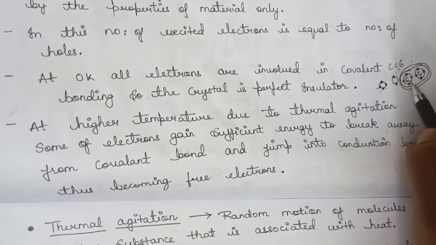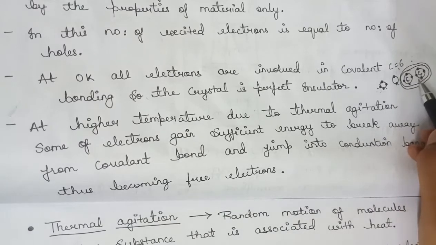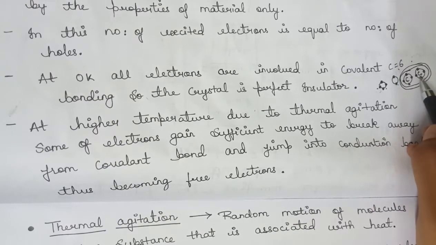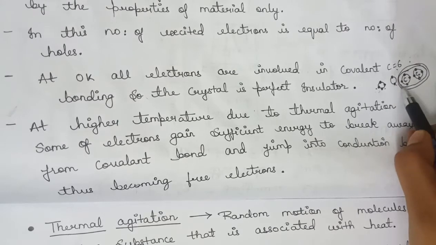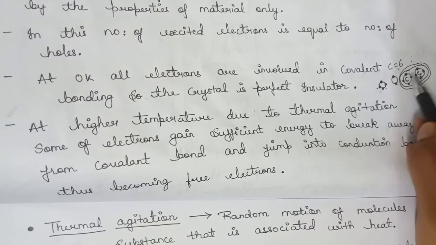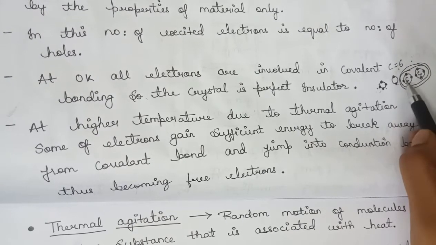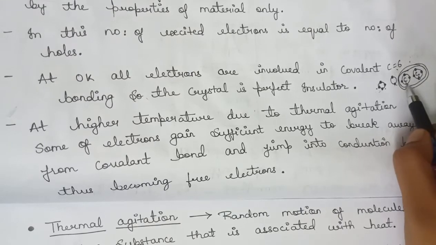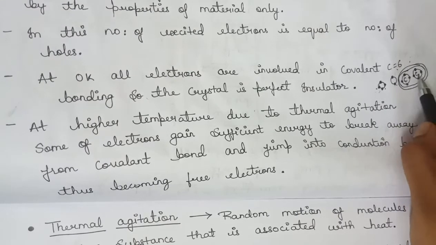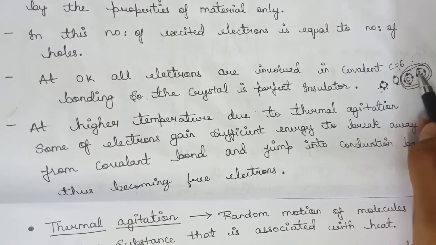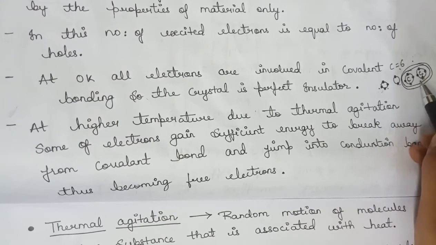So here you can see that this is a carbon atom with 4 electrons in the outermost shell, and this is another carbon atom with 4 electrons in the outermost shell. So this carbon atom is taking these 4 electrons from this carbon atom, and this carbon atom is taking 4 electrons from this. That is, they both are sharing the electrons. So now this carbon atom has 8 electrons and this carbon atom has 8 electrons. This is known as covalent bonding.